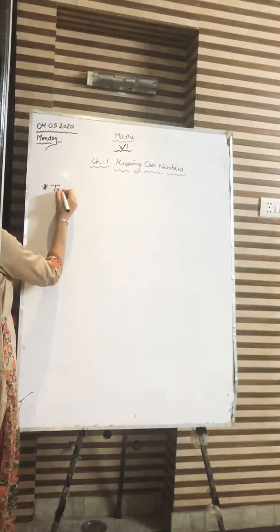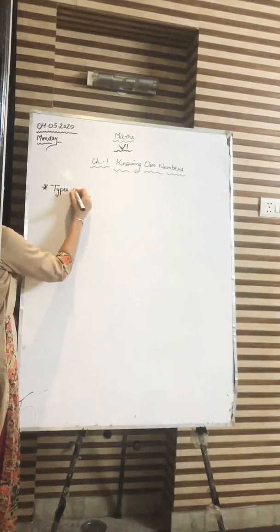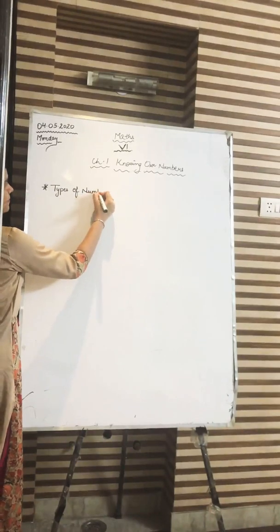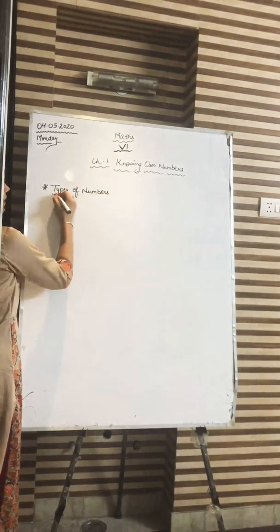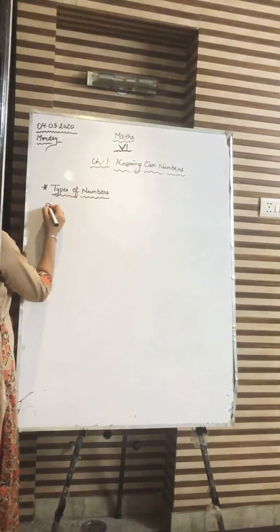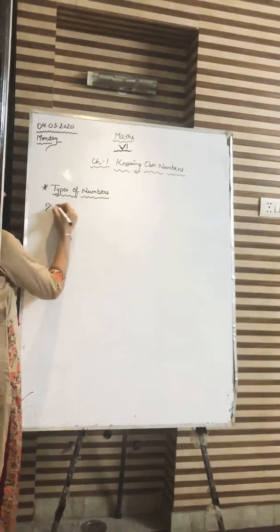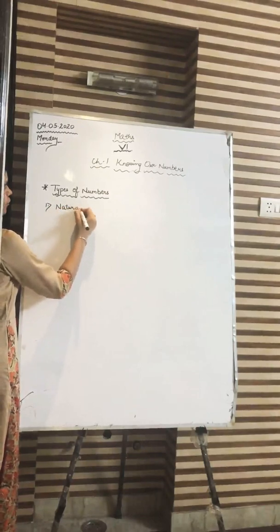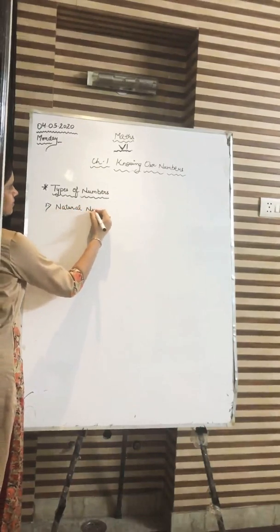Various types of numbers. So, in this chapter, you will be studying about various types of numbers. The first type of number that you are going to study is natural numbers.